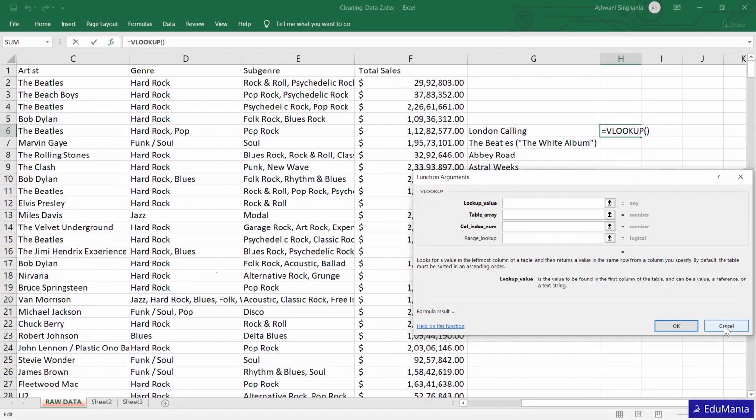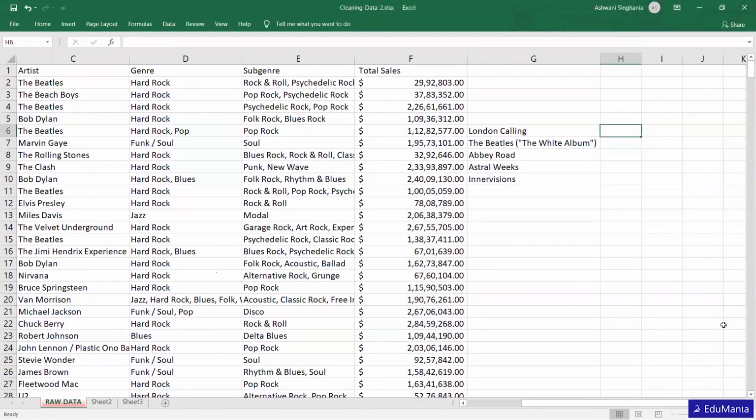Okay, let's continue. So actually I'm using VLOOKUP to find the corresponding sales figure for these albums. That we can do with the help of VLOOKUP. VLOOKUP is when we are looking for vertical values. If we are going to do it for horizontal, which maybe we are going to do in the next session, then we will see where we can use the HLOOKUP function as well.